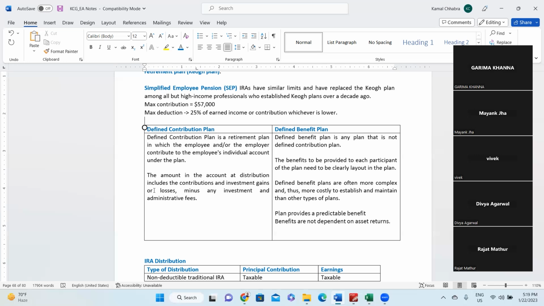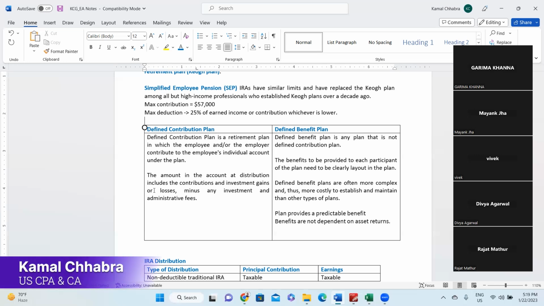And they have such restrictive laws that they cannot make investments right, left, and center. So there are stringent norms to it. And they are also required to file Form 5500. The benefit provided to each participant of the plan needs to be clearly laid out in the plan. That means it's their primary responsibility when they are taking or depositing the money of the individual that it should be clearly mentioned what benefits they will be getting.